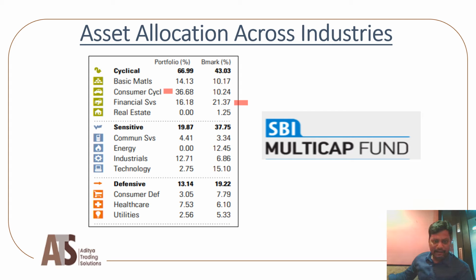And after that, there is financial services, of course, and then industrials, then healthcare. Among all these sectors, basic materials is in the third place with 14.13%. Sectors like healthcare will perform whenever there is economic backwardness. But consumer cyclicals will perform only when the markets move heavily or markets are positive.